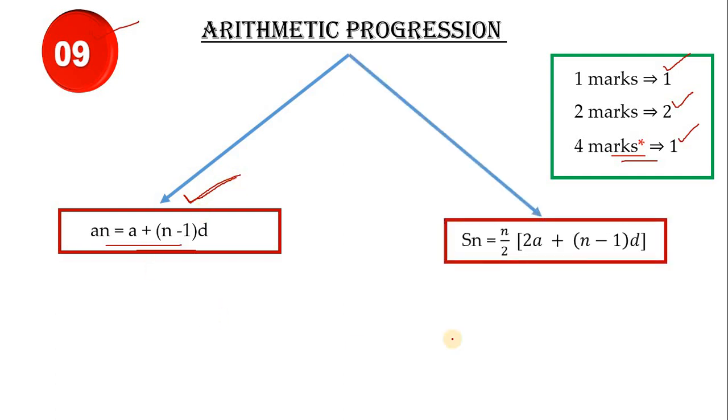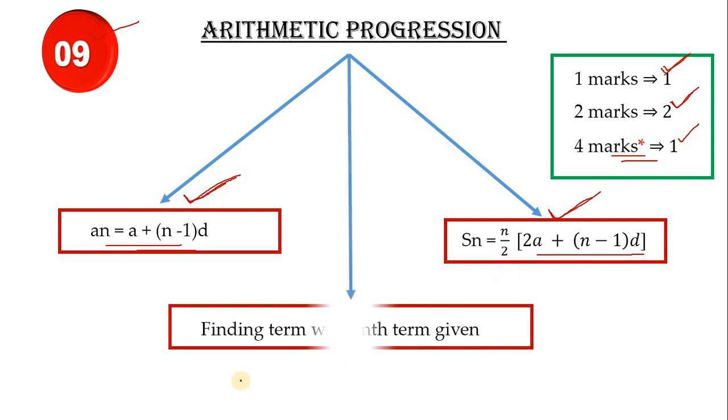Next is the sum finding formula. Take out your previous year question paper, children. In every question paper they asked a problem on this formula. S_n is equal to n by 2 into (2a plus (n minus 1) into d). See, 2 mark questions we can easily guess. One is on this formula and another one is on this formula. Definitely we can guess.